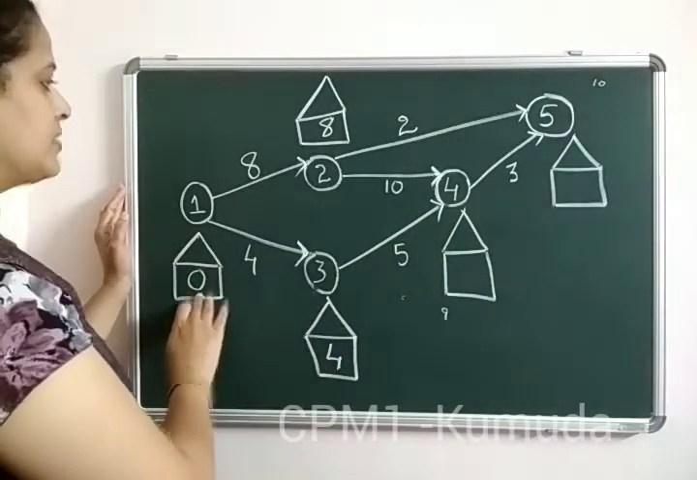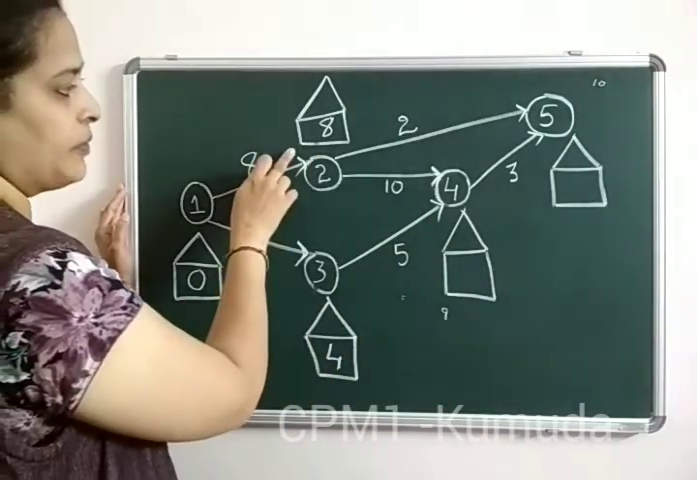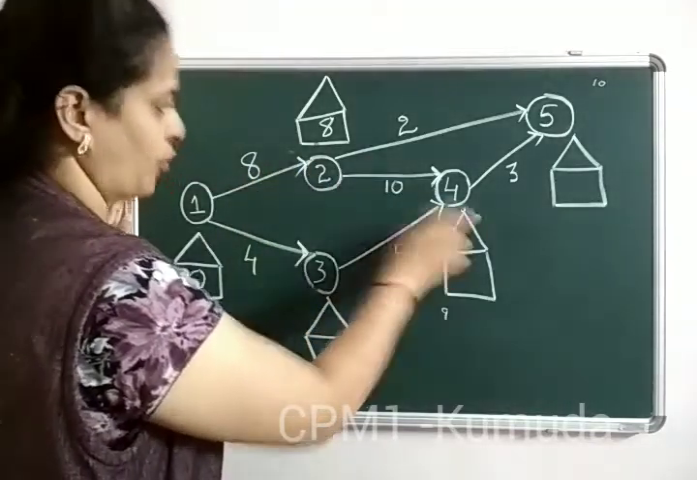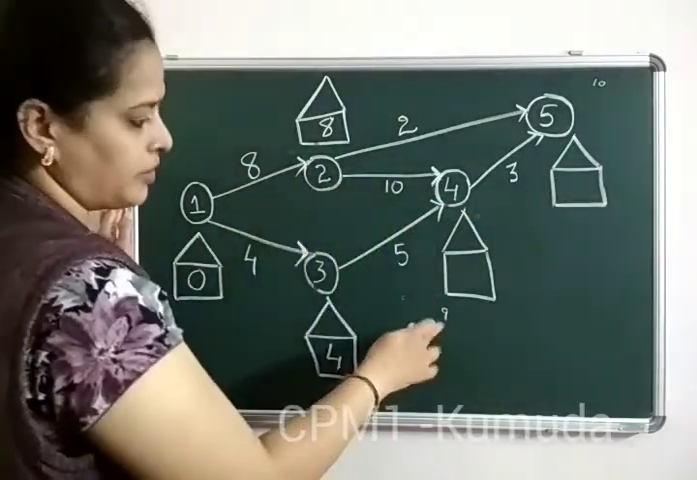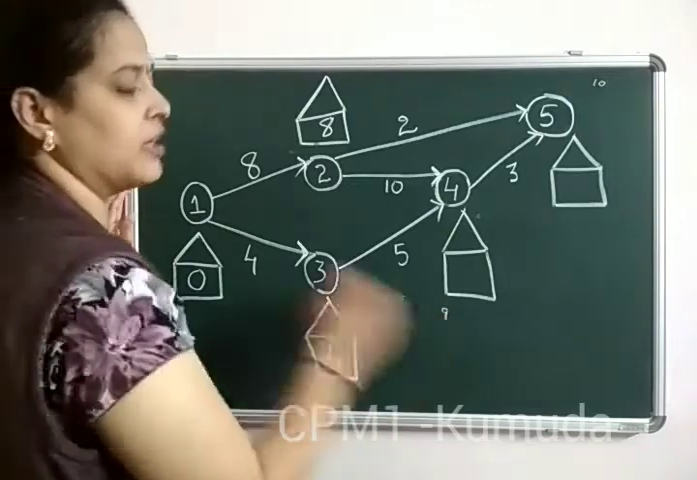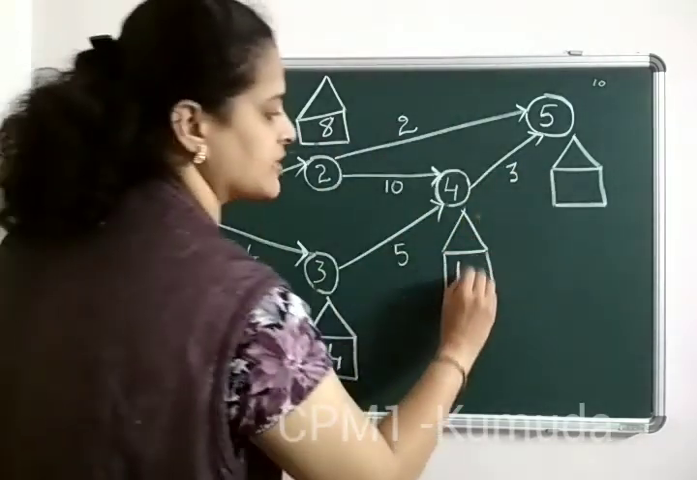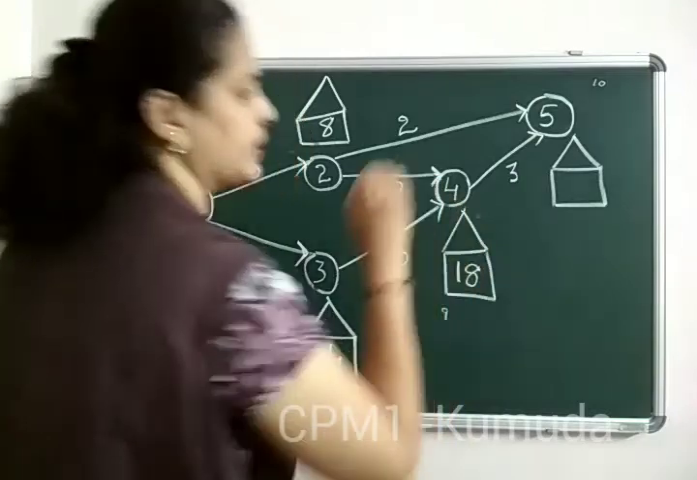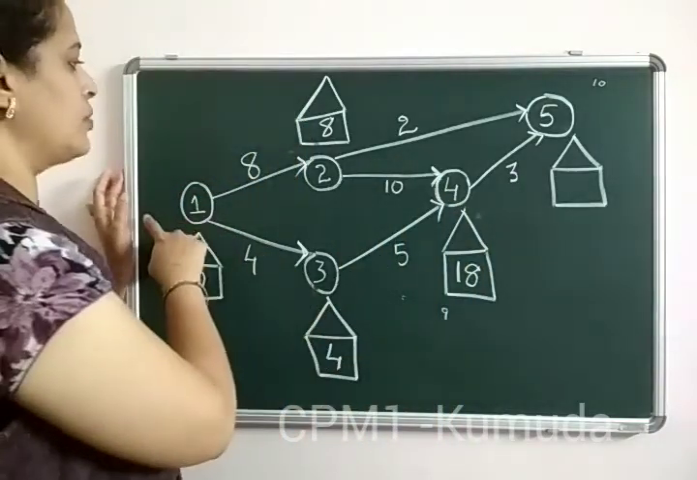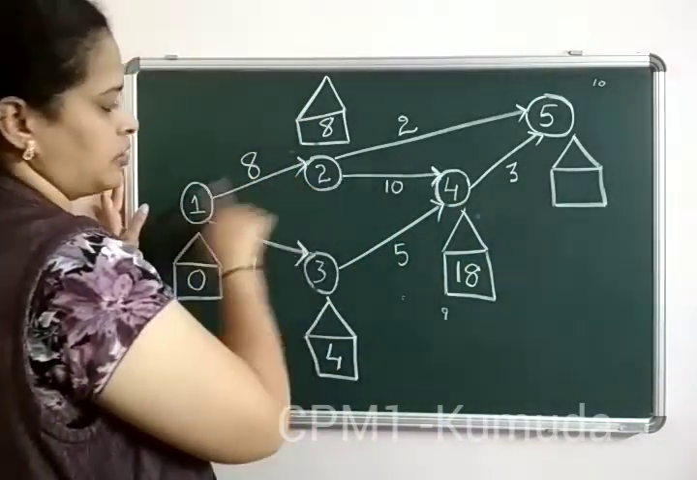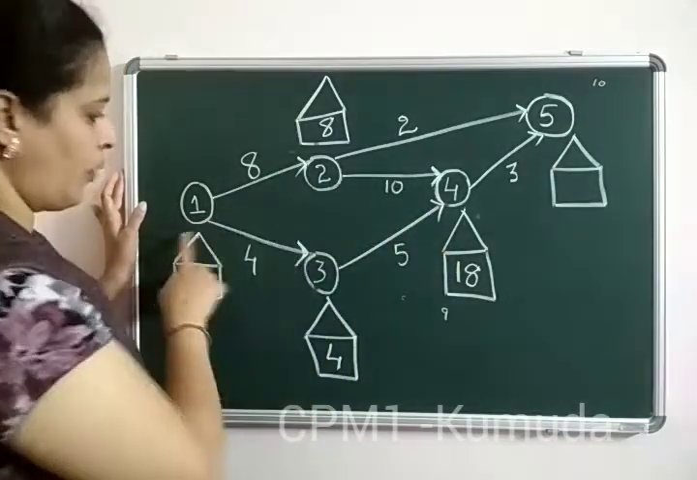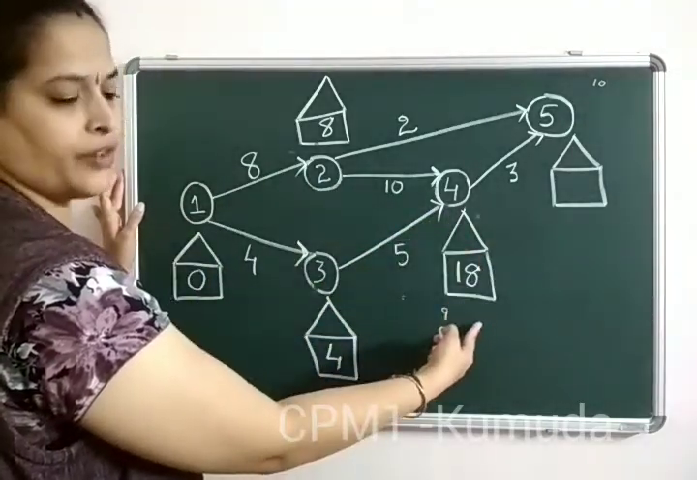Now I'll come back again. 0 plus 8 is 8. And from this point, I can still come to 4. So 8 plus 10 becomes 18. Compared to 9 and 18, 18 is bigger. When we go from left to right, we always calculate the highest value. So it becomes 18. Now we have exhausted the roads from 0, that is 1 to 2, 2 to 4, 1 to 3 and 3 to 4. Now we have achieved the highest value.